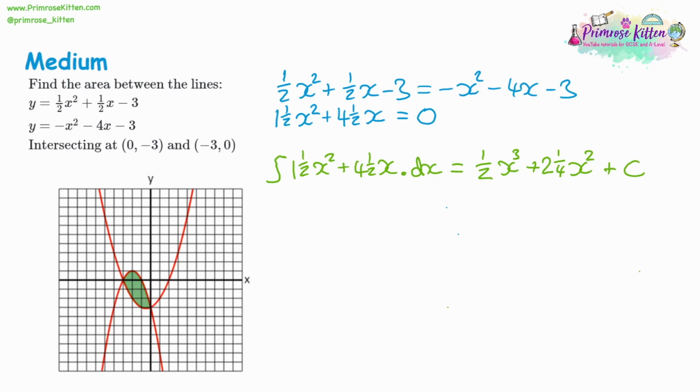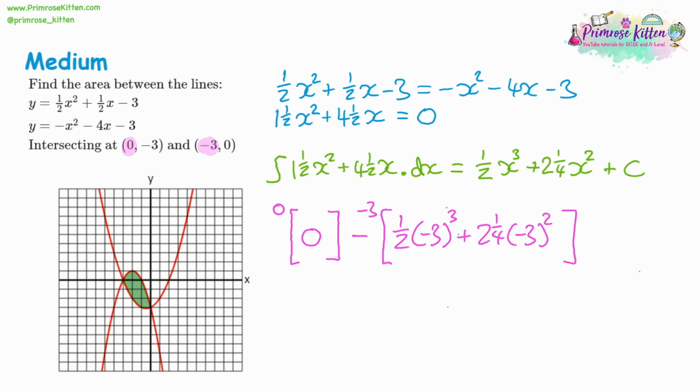We just need to substitute. I'm going to substitute in between our x coordinates of where the two curves intersect. That's 0 and negative 3. So first we're going to substitute in 0. Now we can see that both of our terms have x in them, so we know this is going to give us 0 altogether. So there's no need to look at it. Then we're going to substitute in negative 3. So we're going to have half of negative 3 cubed plus 2.25 lots of negative 3 squared.